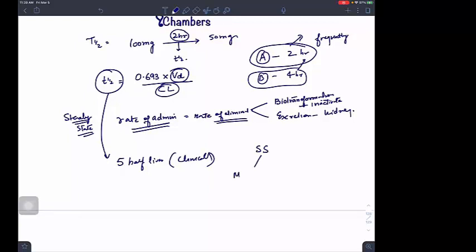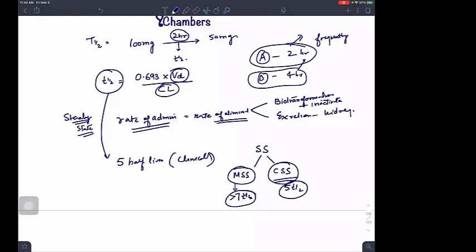One is a mathematical steady state, another is a clinical steady state, isn't it? Shouldn't I classify it if I have two steady states? These things are kept hidden. We should know at least. So mathematical steady state tells us that to reach a mathematical steady state, you will take greater than 7 half-lives. But in clinical steady state, it is said that no, we are ending it at 5 half-lives. So it takes 5 half-lives to reach a clinical steady state.